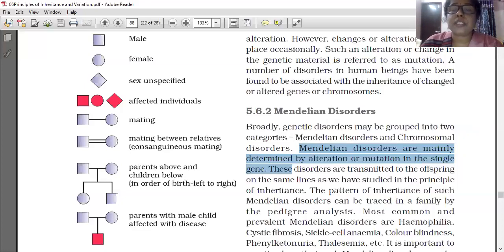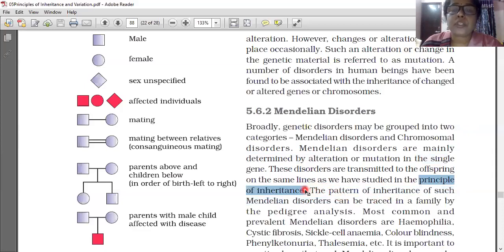These disorders are transmitted to the offspring on the same line as we have studied in the principle of inheritance. So Mendelian disorders follow the principle of inheritance.